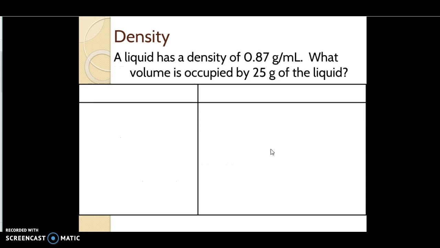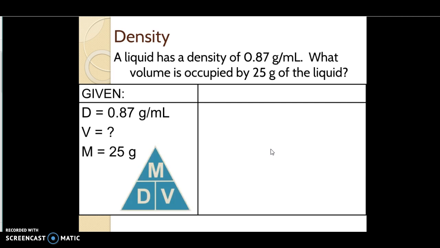Try solving this one on your own. It's going to be using the same formula, but this time you're solving for volume. You know the density, you know the mass, and you're solving for the volume. So take a quick second, pause this video, solve the problem, and when you're ready, press play.